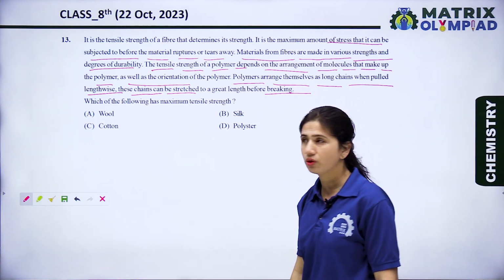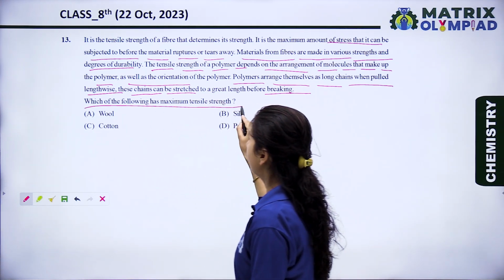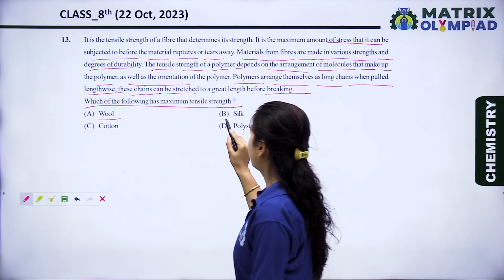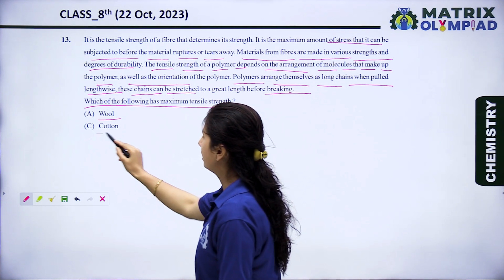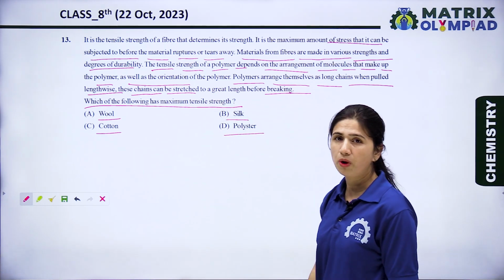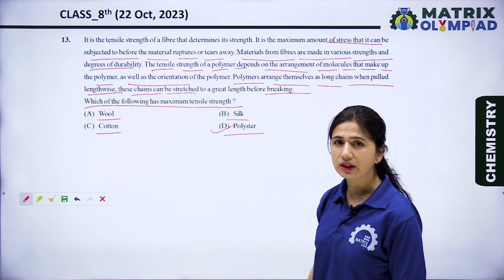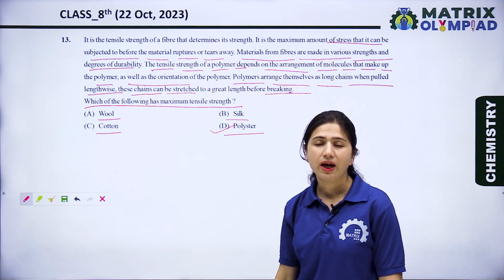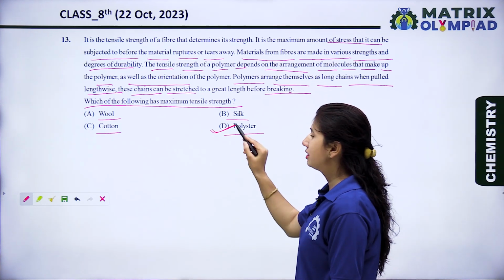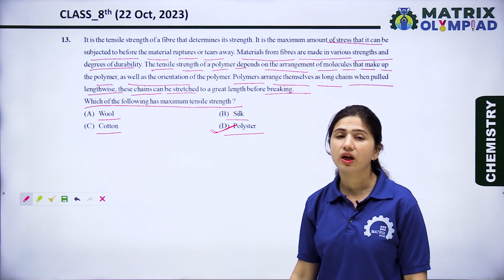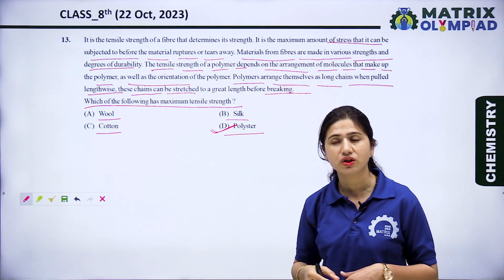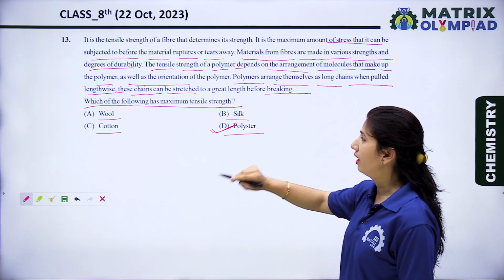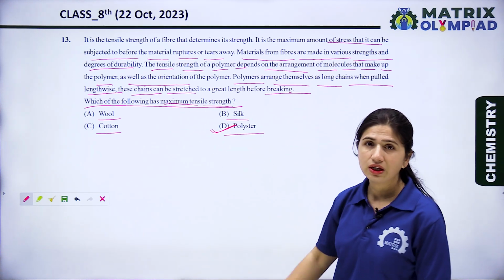So now let's see the question. Which of the following has maximum tensile strength? First is wool, second is silk, third is cotton, and fourth is polyester. Option D, polyester, is the right option, because polyester is a synthetic fiber made up of ester units, and in polyester there are strong intermolecular forces of attraction, or hydrogen bonding. Because of that, it has maximum tensile strength.